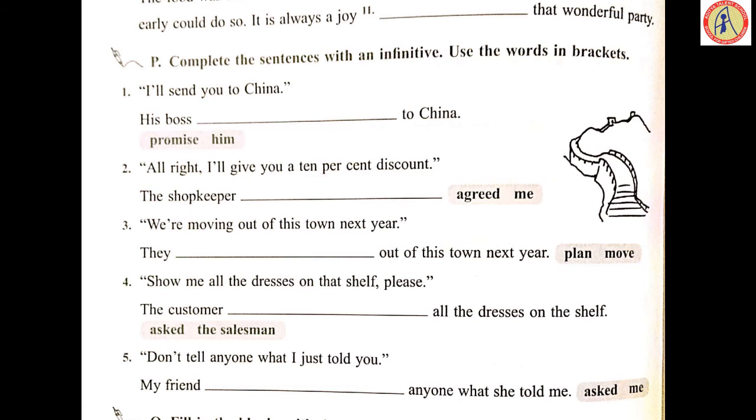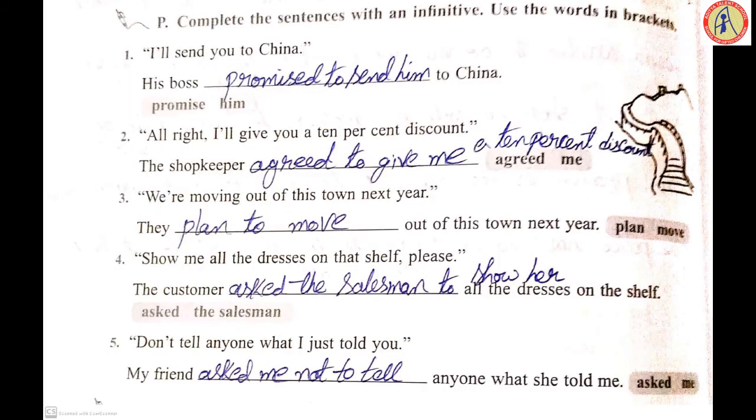Promise him is given. Which is the right one? His boss promised to China. Alright, I'll give you a 10% discount. The shopkeeper agreed to give me a 10% discount. Third, we are moving out of this town next year. Now answer: they plan to move out of this town next year.